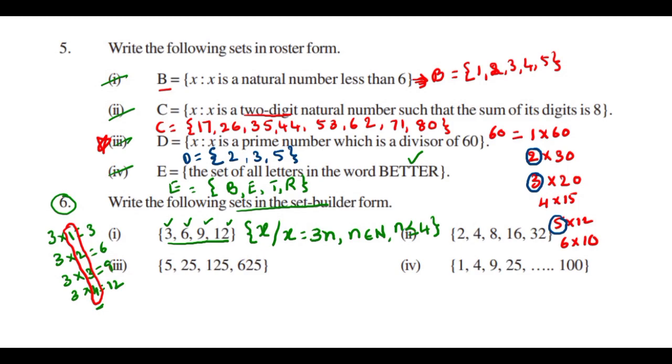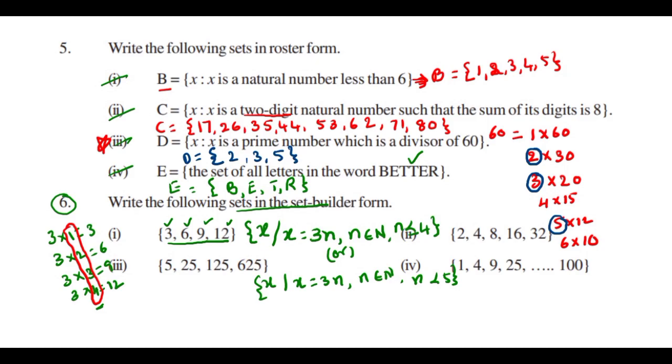So this one we write in another form, that is the same: x such that x is equal to 3n, and n belongs to capital N, and n less than 5. Like this also we can write. n less than 5 means you should not include 5, just less than 5 we should take. Okay, so this is another answer.